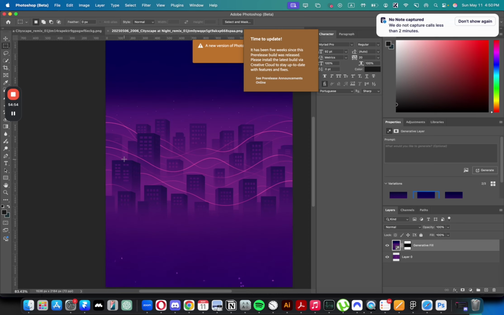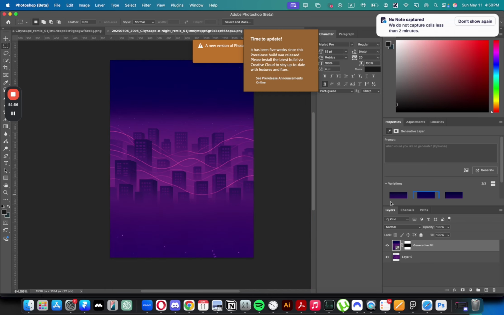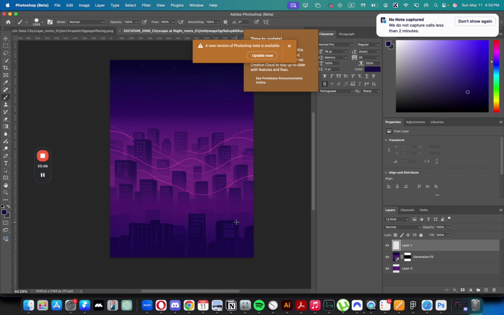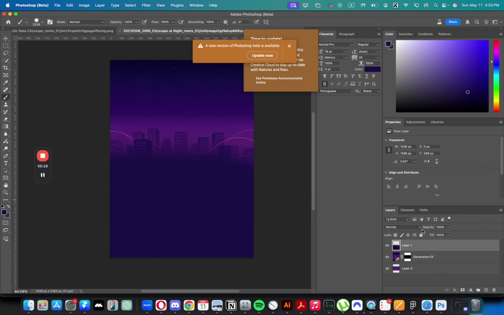Honestly, maybe this would work. Preferably, neither of these is the best, but what I can do is try to edit it myself. Maybe create another layer, choose this color, and then make it larger, not that much. And then just do like this, and then give it a little bit of opacity, like that, and create another layer.